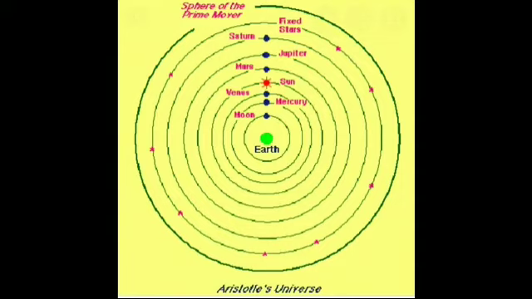Geocentric model. What is the geocentric model? It is called the Ptolemy model. Ptolemy proposed this model. According to it, the earth is at the center of the universe and all celestial objects, including the sun, the moon and other planets, orbit the earth.